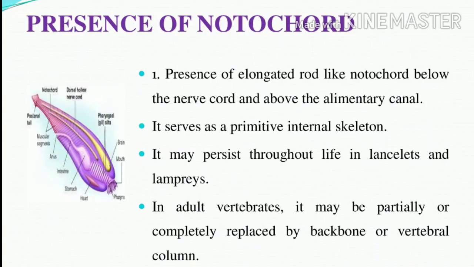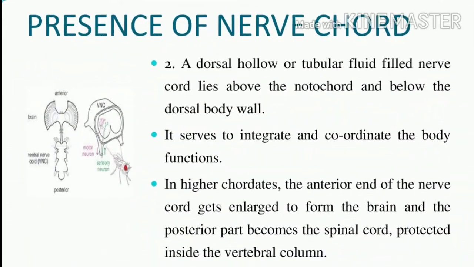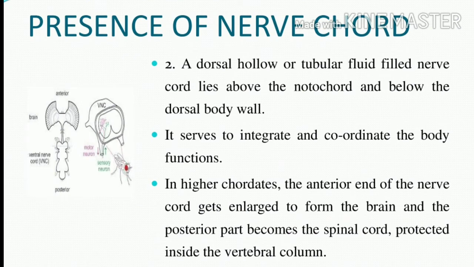Can you understand? Okay. The second characteristic of chordates is the presence of the nerve cord. So what is the structure of this nerve cord? It is a dorsal hollow, tubular-like structure. The tube is filled with fluid.